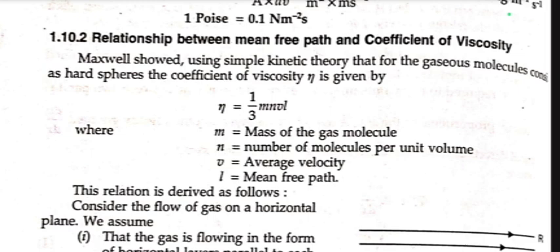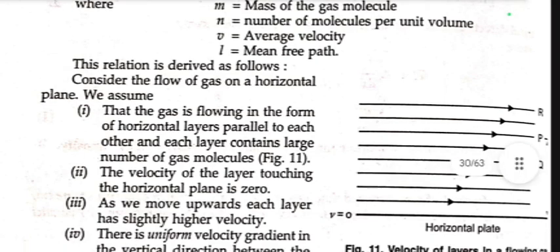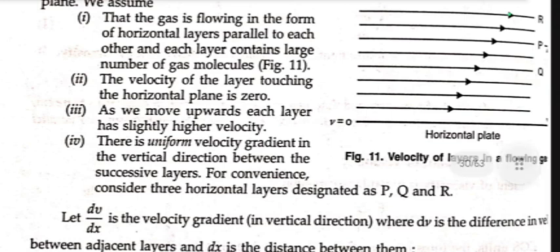Consider the flow of gas on a horizontal plane. We assume the gas flows in the form of horizontal layers parallel to each other, and each layer contains a large number of gas molecules. The velocity of the layer touching the horizontal plane is 0. As we move upward, each layer has slightly higher velocity. There is a uniform velocity gradient in the vertical direction between the successive layers.